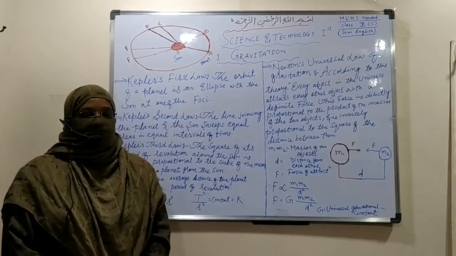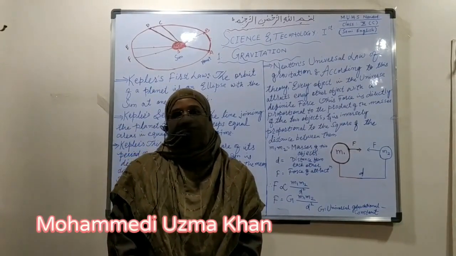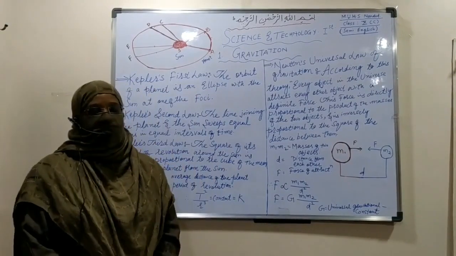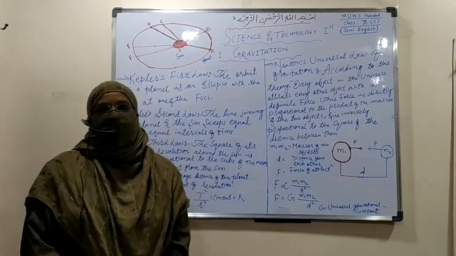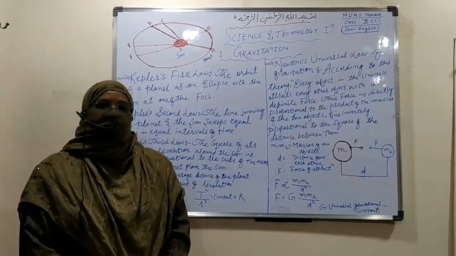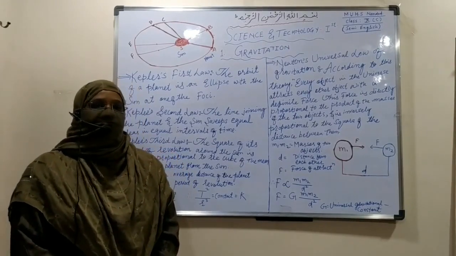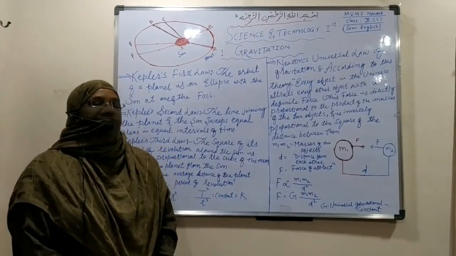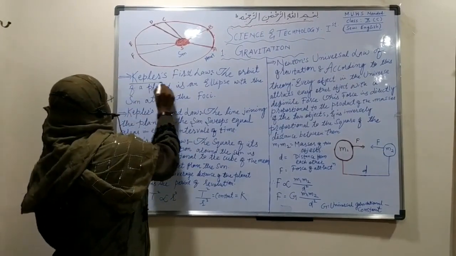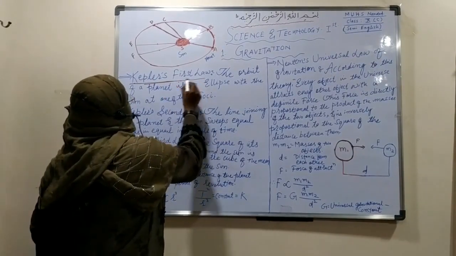My dear students, man has been curious about the solar system since ancient times. He wants to know what the solar system is, and he wants to know about other planets and stars. Due to this curiosity, various scientists gave various laws about the solar system. One of them is Kepler. Yesterday we saw Kepler's first law.